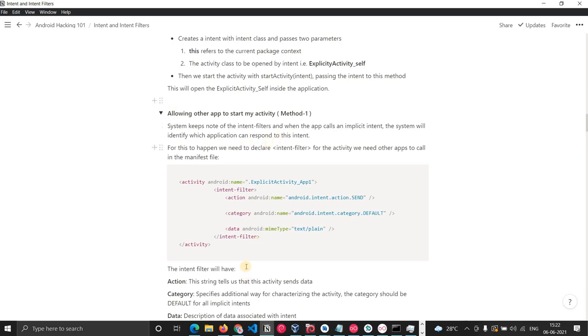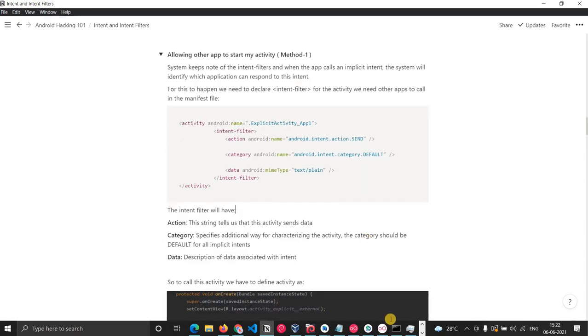As you can see in this code snippet, we have an activity called explicit activity app1, and it has an intent filter. This intent filter will react whenever the action send is sent. The default category is for an implicit activity; if you don't provide this, then this activity cannot be called from another application. And then we'll also respond to the MIME type, which is text plain. So this activity will respond to these things.